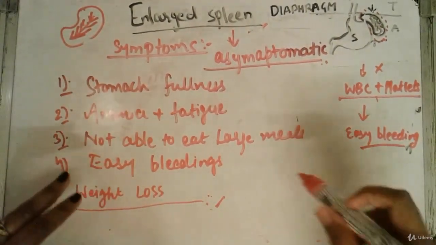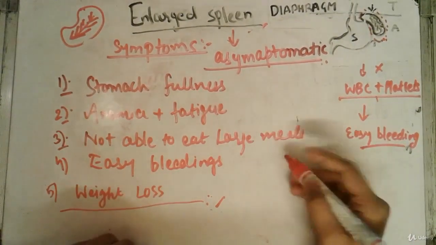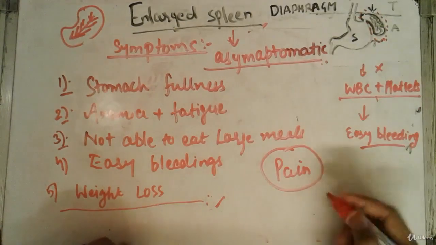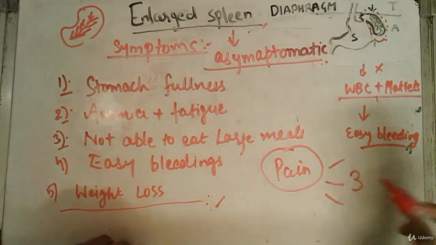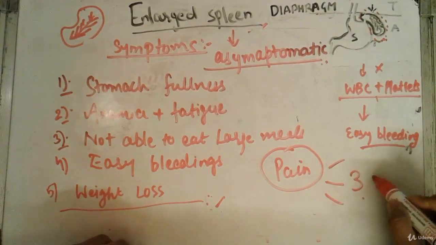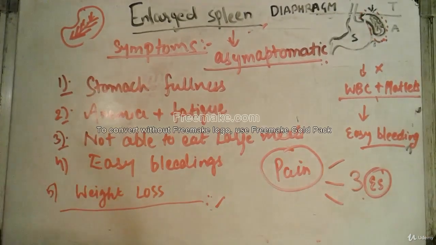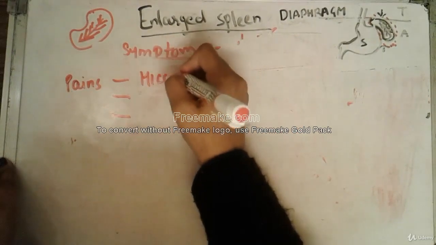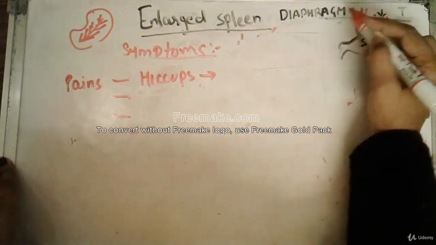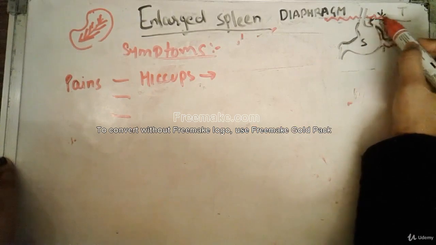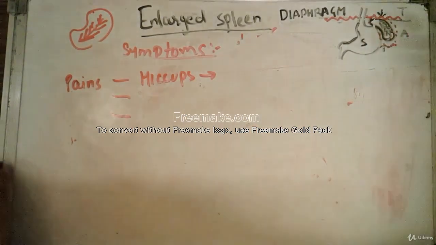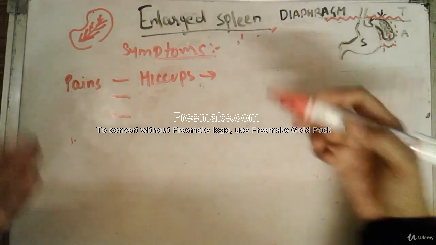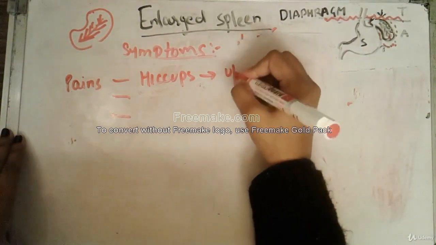Along with these symptoms, patients want to know what kind of pain one can suffer from an enlarged spleen. Here we will discuss the three kinds of pain that are mainly associated with the enlarged spleen. One kind of pain that I have already told you is caused by hiccups. When your stomach diaphragm is irritated, it puts pressure on the spleen and causes hiccups, which cause pain in the spleen, and you will feel the pain on the upper left side of your body.